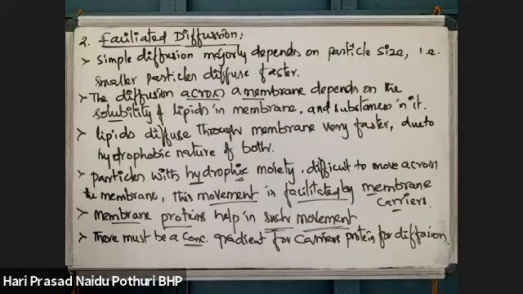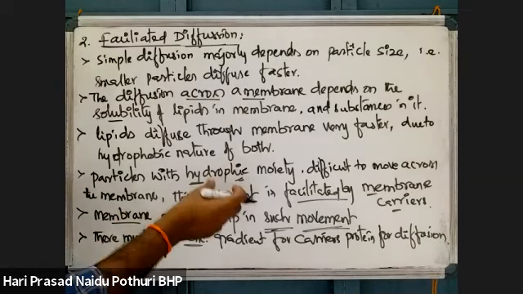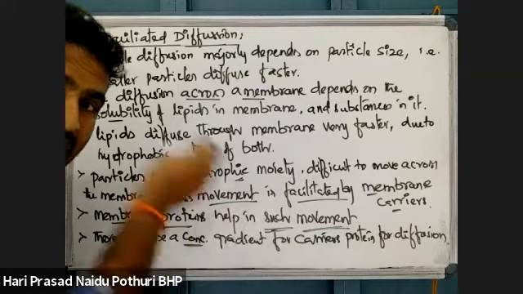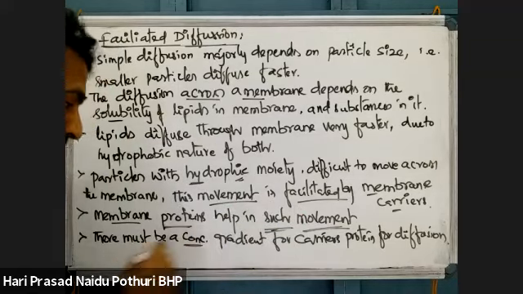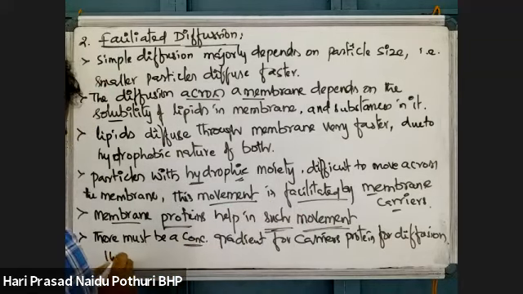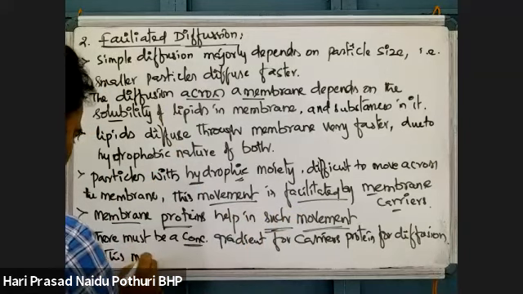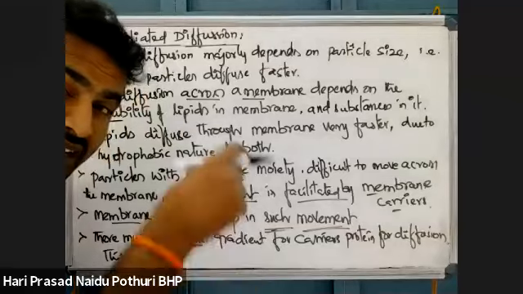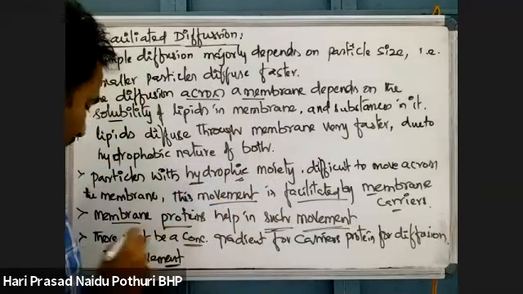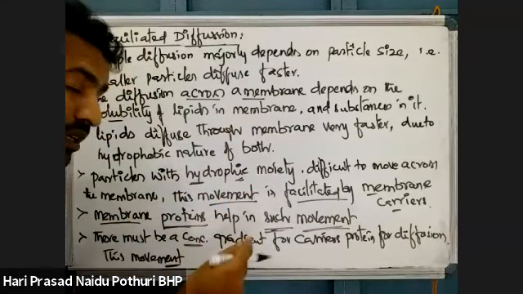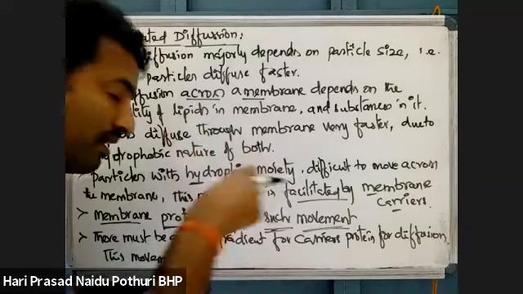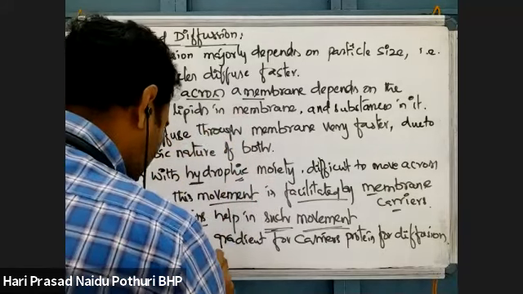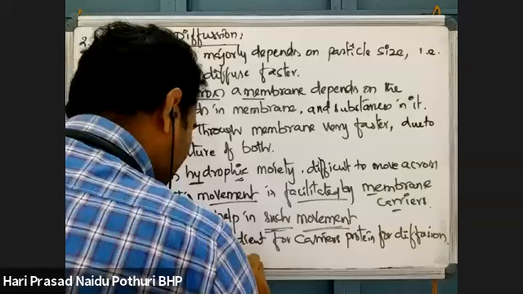If a concentration gradient is readily available, then the molecules will take up that gradient and mediate this movement. Movement of particles across a membrane with the help of membrane proteins based on the concentration gradient is called facilitated diffusion.